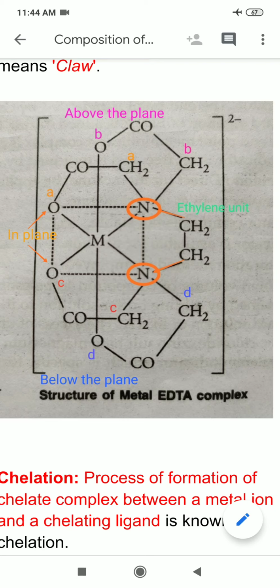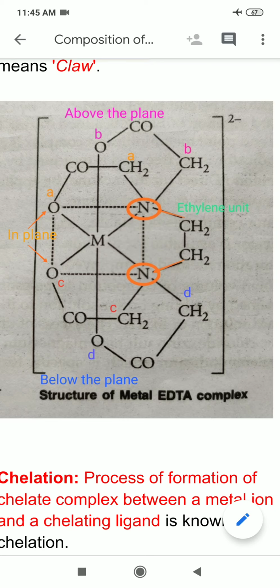And to be more clear, I can say that 2 nitrogens and 4 oxygens are holding the metal atom in between their cavity. So a ring is formed around the metal atom. So we are getting a ring like structure. So this is an example of a chelate complex, because this structure as a whole is ring like. So this is a chelate complex.